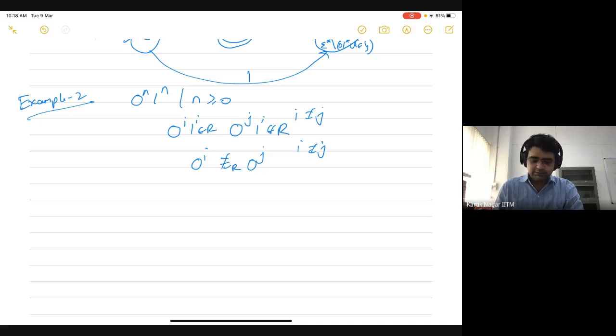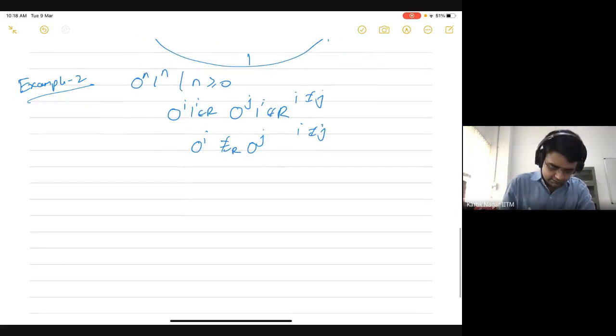Right. So now let's try to formally show that this relation that we have defined is actually the coarsest MN relation. Let's call this Lemma 1.